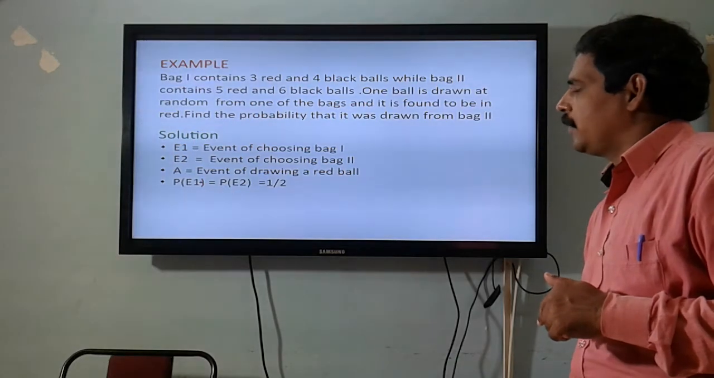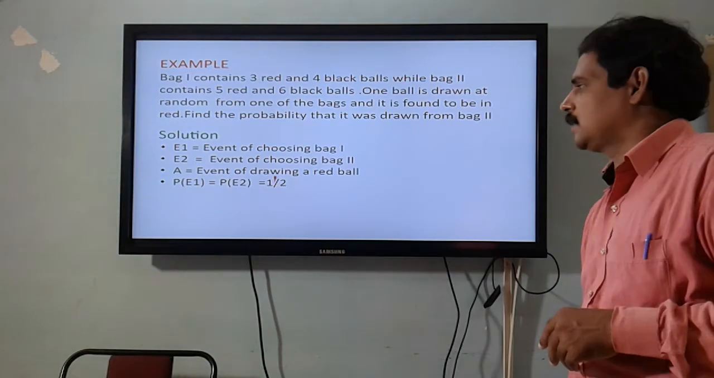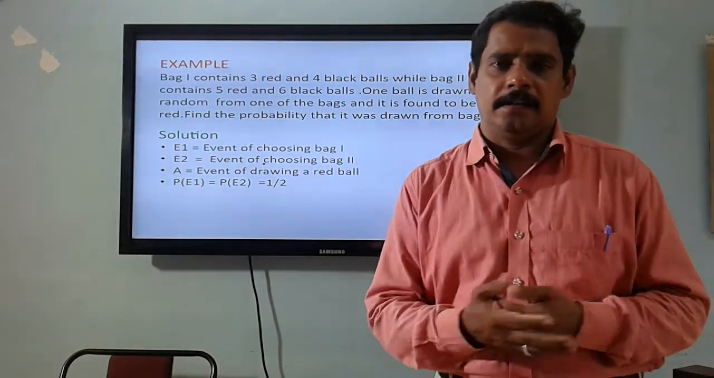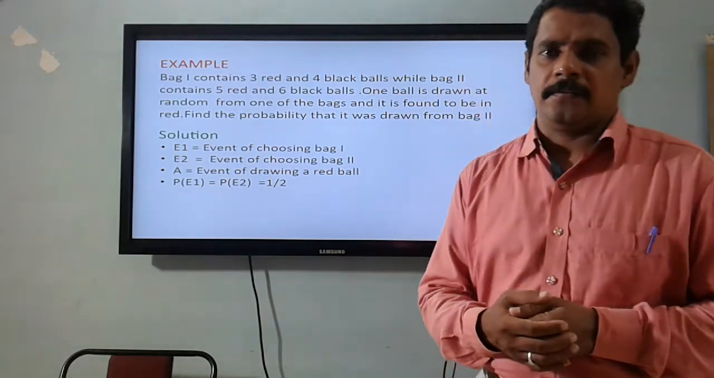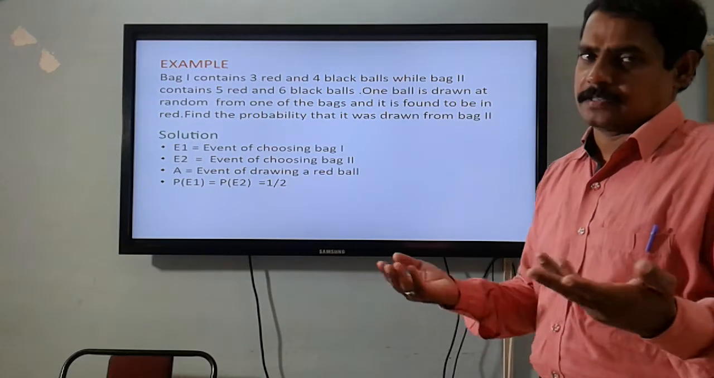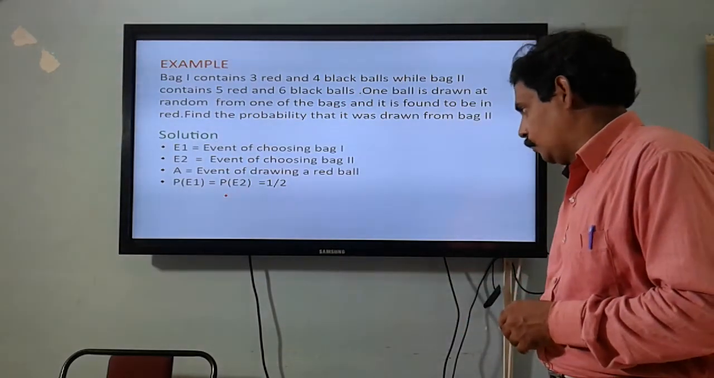Now the probability of E1 is equal to the probability of E2, which is 1 upon 2, because there are only two bags to choose from, and they are equally likely outcomes. So the chance of choosing bag 1 is the same as the chance of choosing bag 2, that is equal to 1 upon 2.